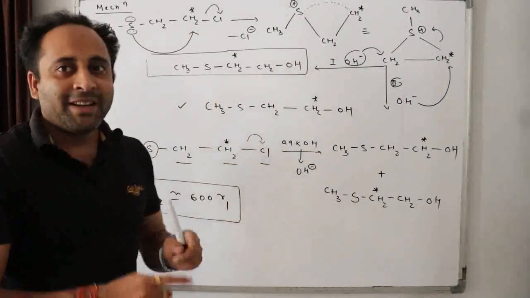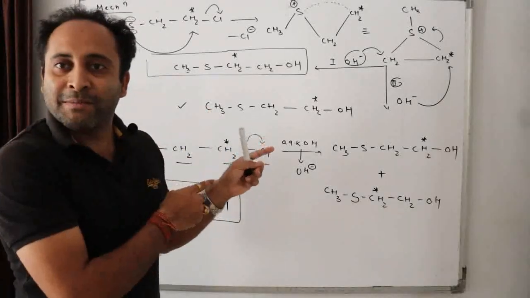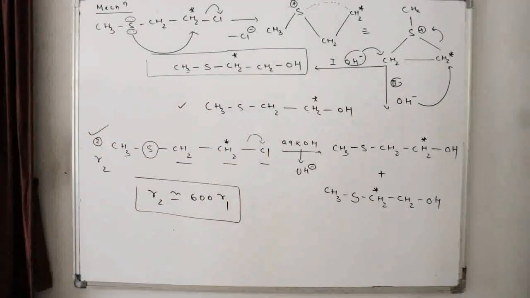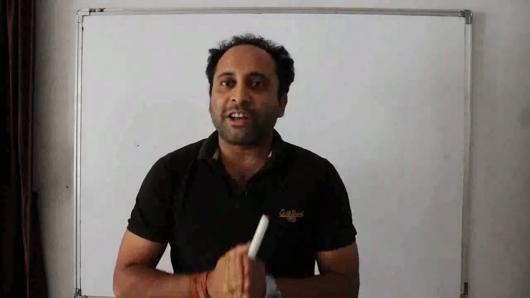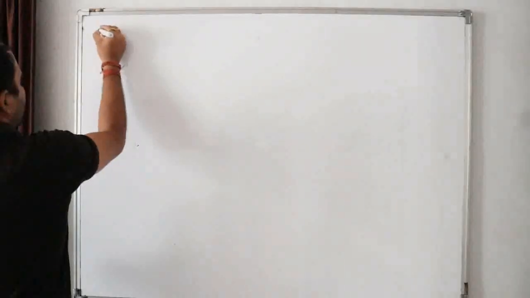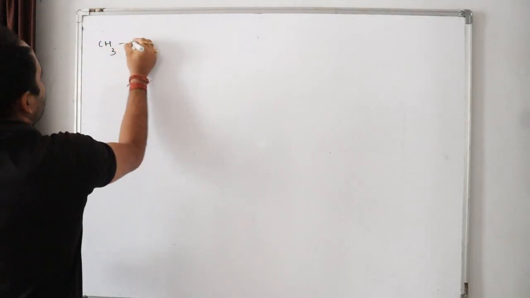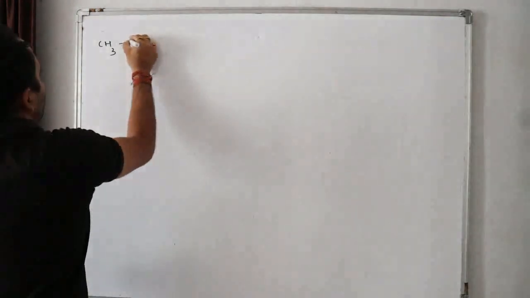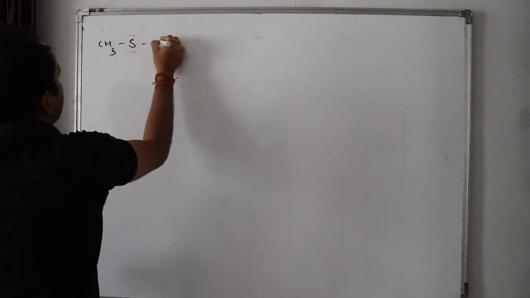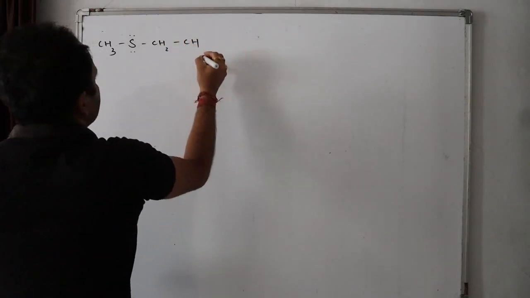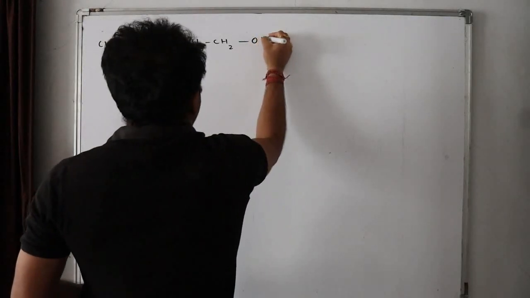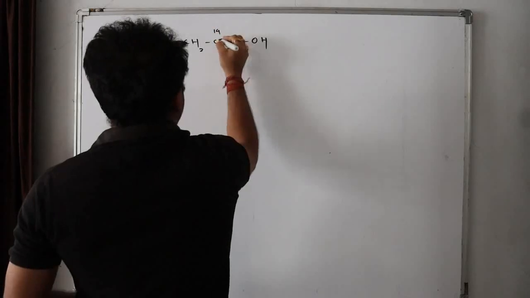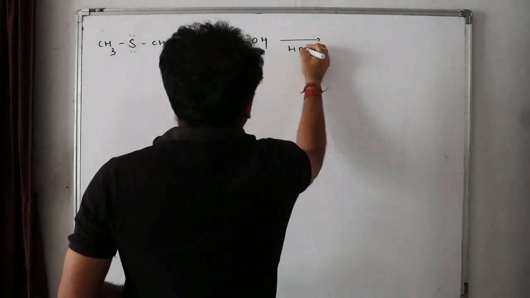Did you understand this example? Now it's your time to focus on this example and copy it down. Quick. Next example we'll discuss the characteristics of NGP. What are the characteristics of NGP? First example, CH3 S CH2 CH2 CH2 OH, here carbon 14 with HBr.